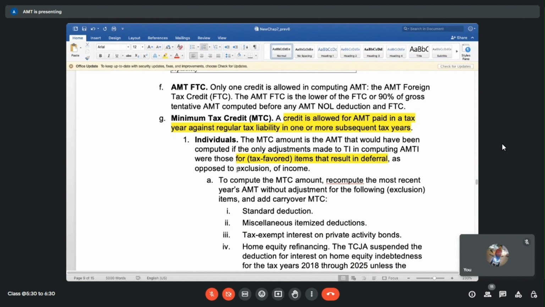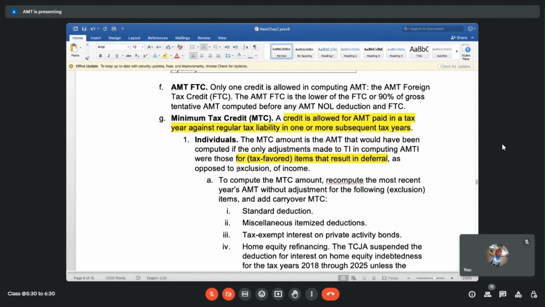We talked about 1202 stock. We talked about QSBS. We talked about standard deduction. Standard deduction is a complete exclusion of income. They are not saying you take standard deduction this year and add it next year again as your income. That is complete exclusion. Capital gain exemption, QSBS, that's complete exclusion. They are not saying, okay, you get a $10 million exemption, but in the next 10 years add 1 million extra to your income and pay taxes.